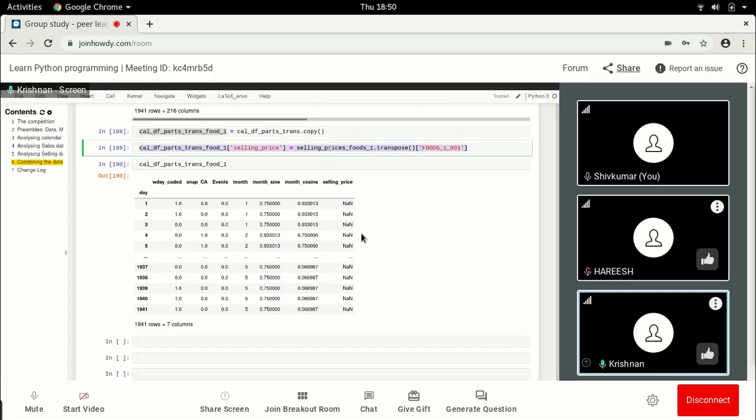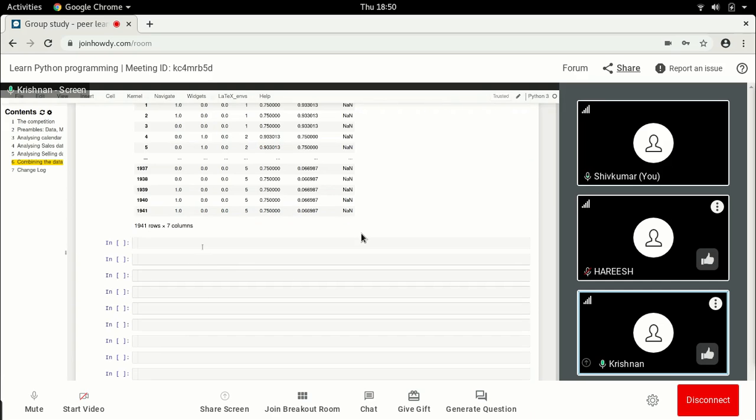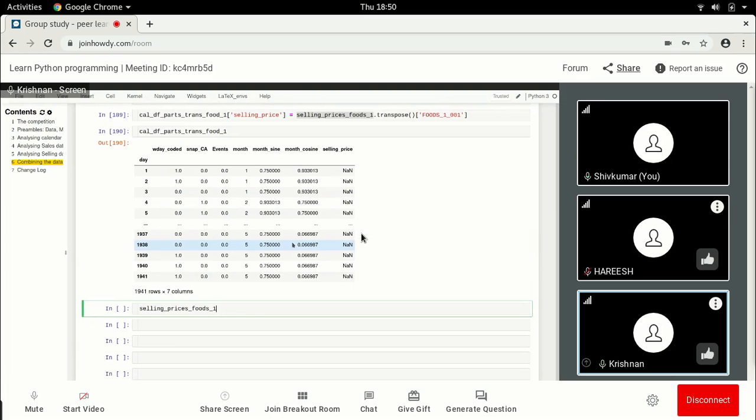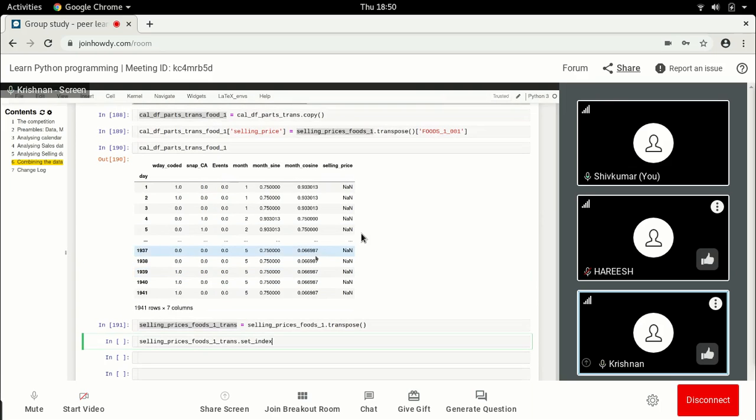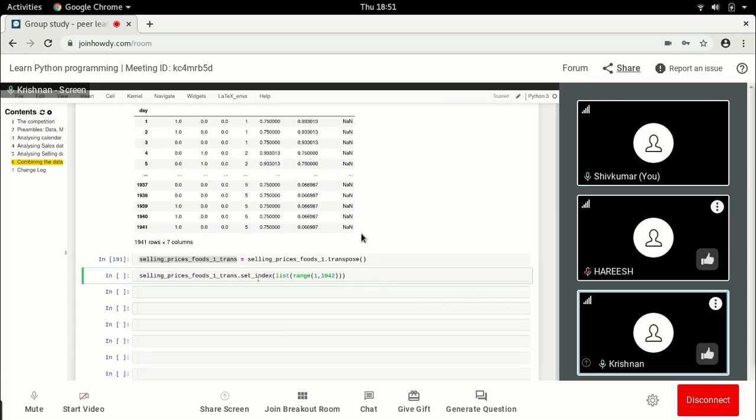So let me just try that then. Let me first put this into a schools. Set index, right? From as we have here 1 2 this range 1 1 4 1. Would that be a good idea?